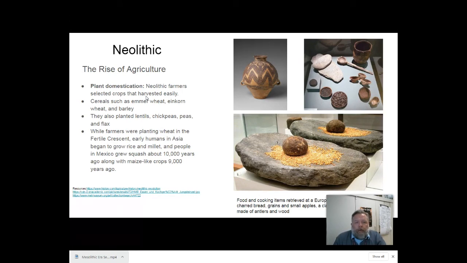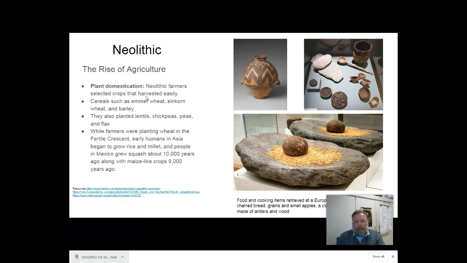During the rise of agriculture in the Neolithic Revolution, we can look at some of the plants that they domesticated. It says Neolithic farmers selected crops that were harvested easily, such as cereals, emmer wheat, einkorn wheat, and barley. They also planted lentils, chickpeas, peas, and flax. While farmers were planting wheat in the Fertile Crescent, early humans in Asia began growing rice and millet. And people in Mexico grew squash about 10,000 years ago, with maize-like crops 9,000 years ago. Maize is kind of like an ancient form of corn.